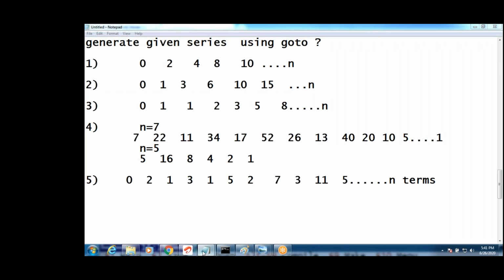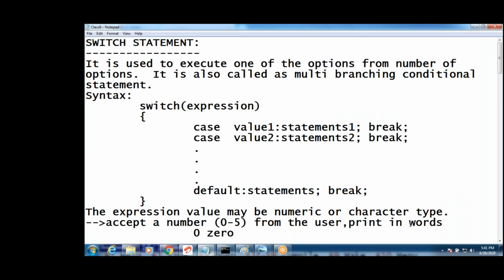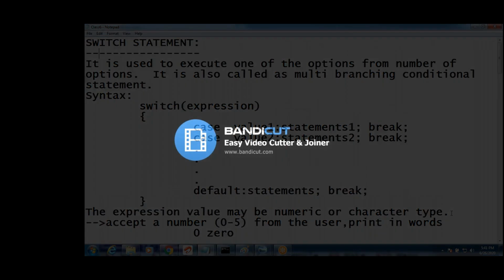Completed. Yeah, next one, switch case, guys. Switch. Yeah, write the switch case. First one, switch. Write this.